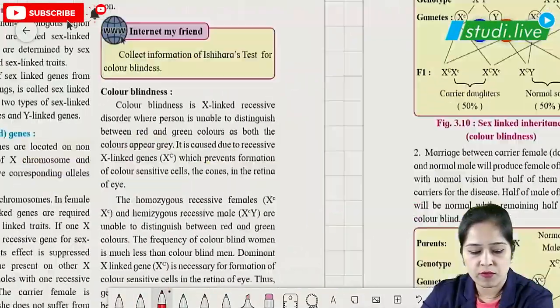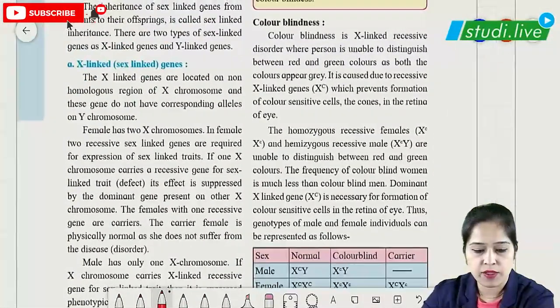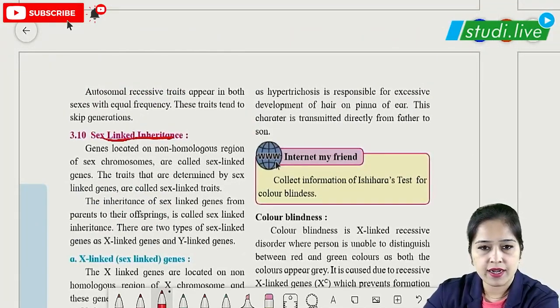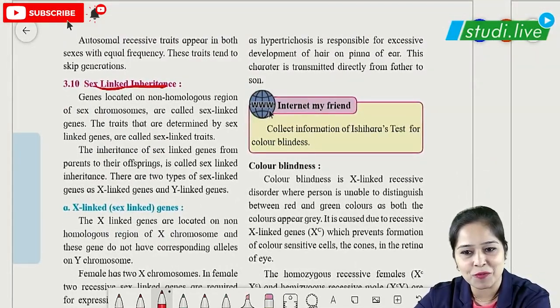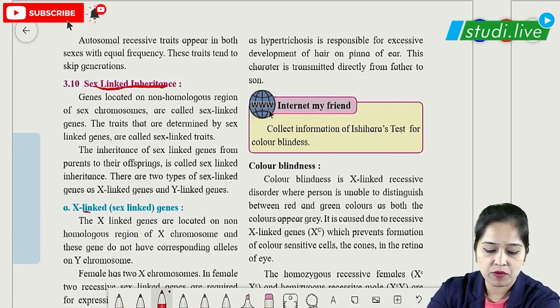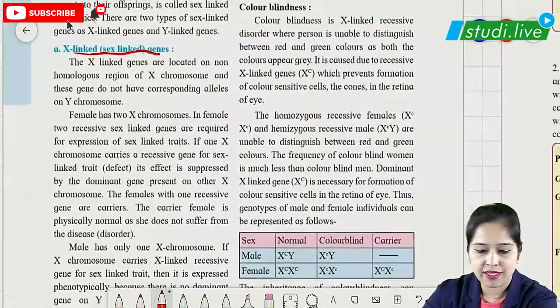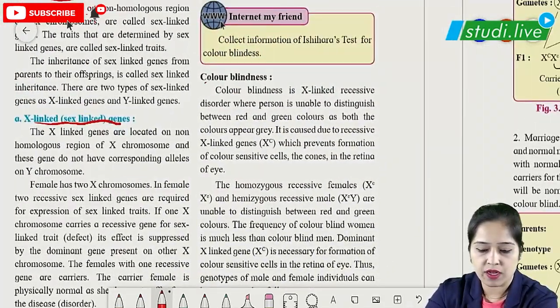Let us move on to page number 62 over here. In this page number 62, we are going to see sex-linked inheritance. The inheritance which is because of the sex chromosomes, which are XX in female and XY in male. First, we are going to see X-linked genes. Now in these X-linked genes, we have the example of color blindness.